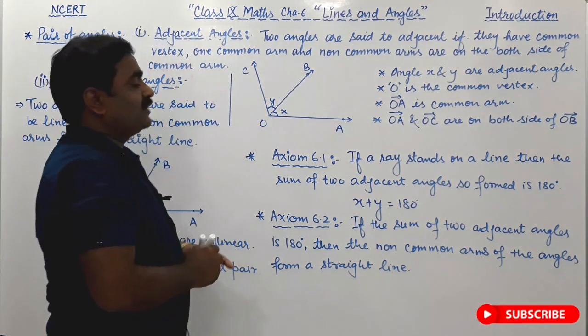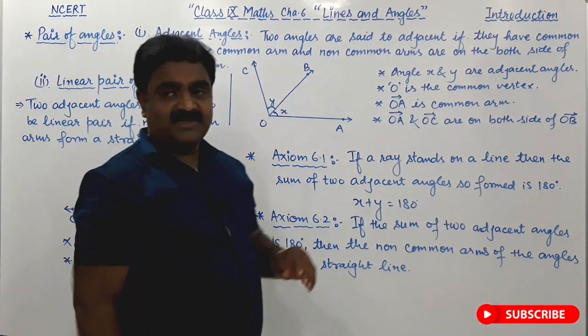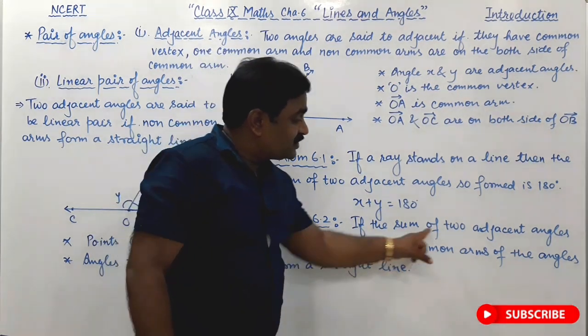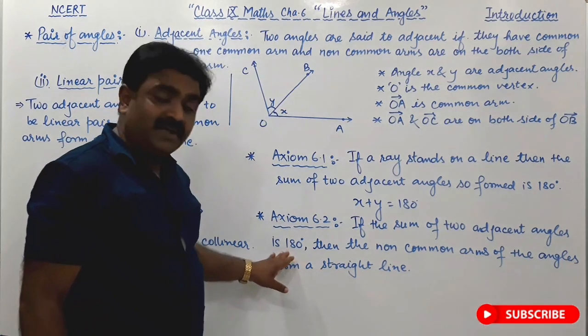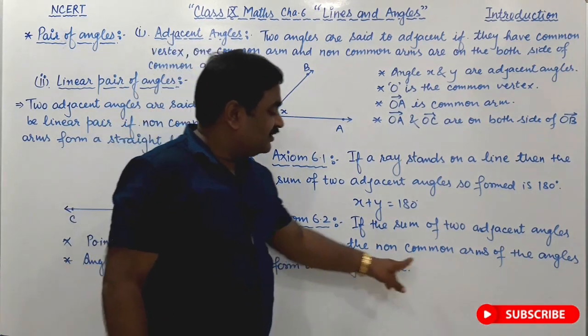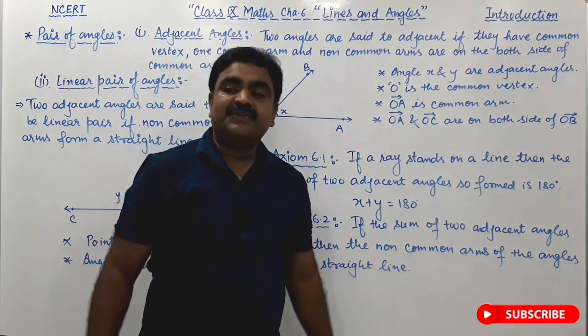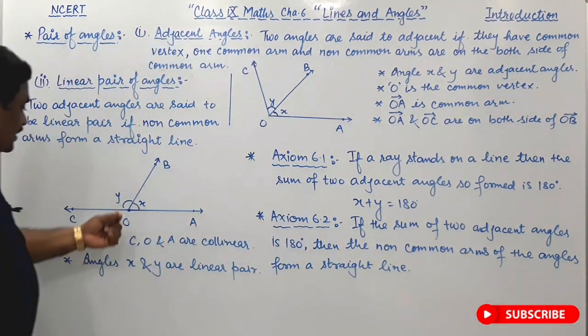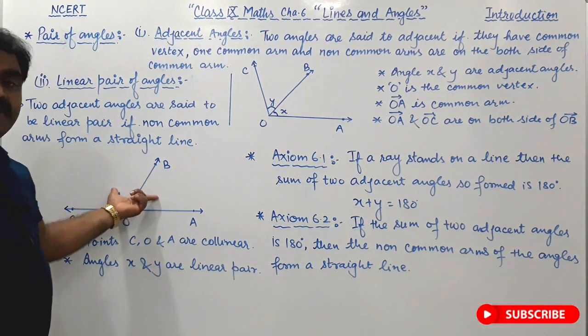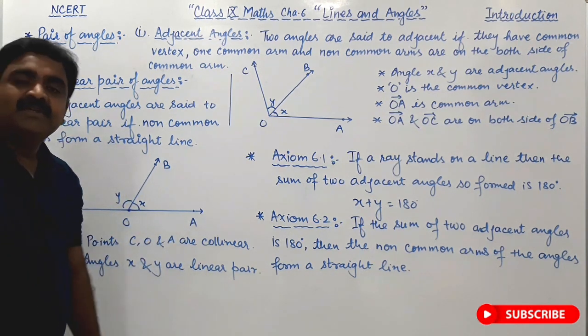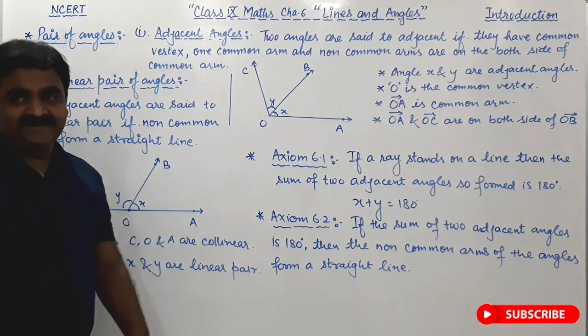Okay friends, so these are the axioms. Once again, just see the axiom 6.2. If the sum of two adjacent angles is 180 degree, then the non-common arms of the angles form a straight line. It means if the sum of these two angles is 180 degree, so these are the non-common arms, they will be a straight line.